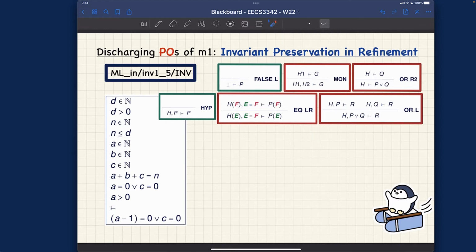Okay, this proof is definitely not very difficult, just slightly more complicated than the earlier one. You can see here what we want to do is this one over here. The goal itself is really like a disjunction. Meaning that maybe at some point, or maybe in the beginning, we may want to choose either to prove this or to prove that, right? Either one is actually okay. That's according to the or rule over here. For disjunction, you can either choose to prove the right disjunct, or you can also prove the left disjunct, which will be the R1 rule.